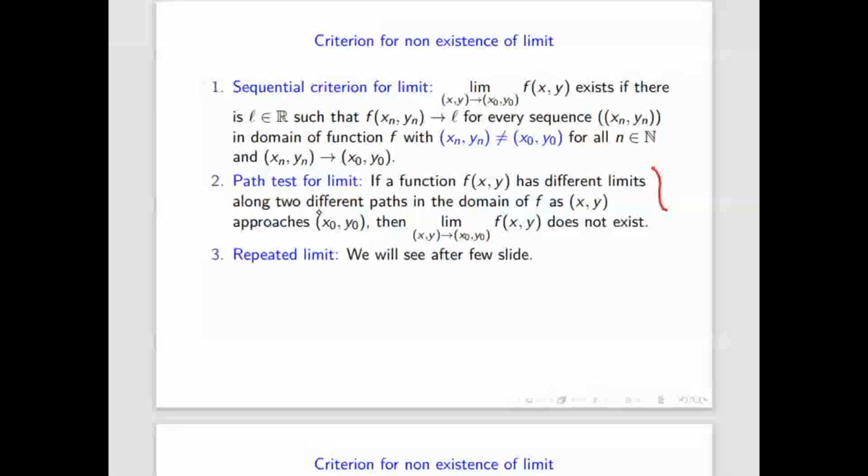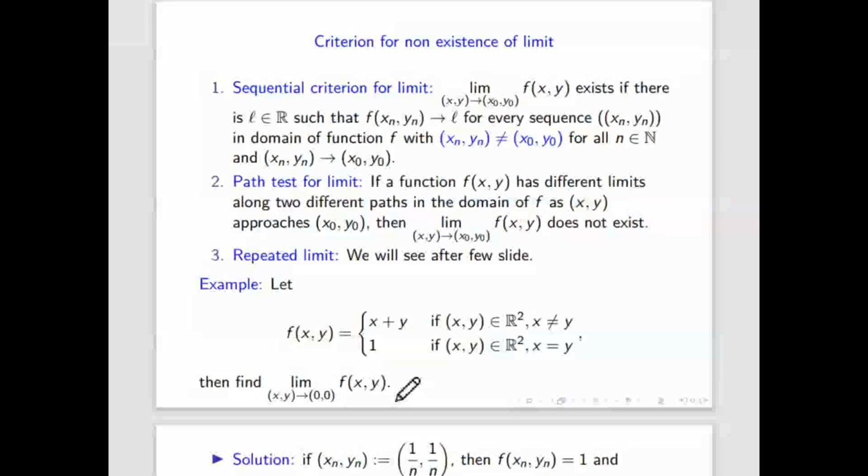In this example, the question is whether this limit exists or not, and if the limit exists, then what will the limit be. So can you give me one path? Here it is a sequence, if you want to apply the sequential criterion. So I took 1 by n, 1 by n. This is a sequence. How will you choose the sequence? You have to give a sequence which converges to 0, 0, and that sequence is in two variables.